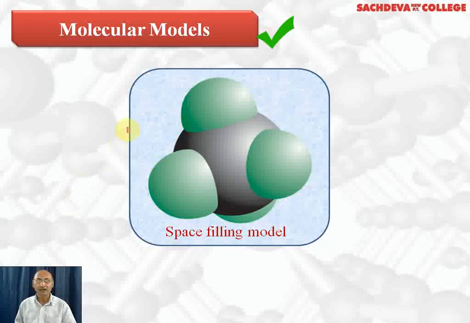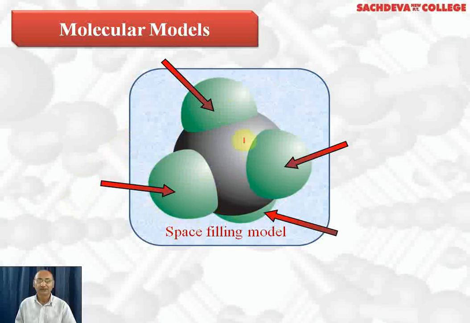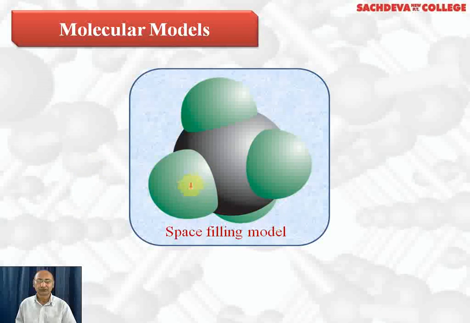Next, we are taking molecular models, and this molecular model is of methane. Here, this black ball represents carbon atom. This green ball represents hydrogen atom. So, one carbon is linked with four hydrogen atoms. This is one hydrogen, second hydrogen, third hydrogen, and the fourth hydrogen is at the back, which is visible slightly. So, the shape of this methane will be tetrahedral and bond angle will be 109.5 degree. So this is a space filling model of methane.